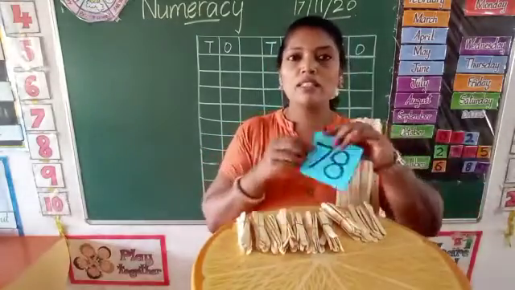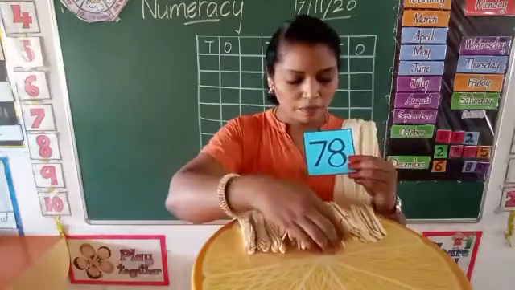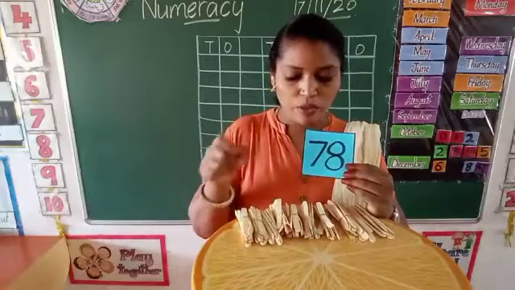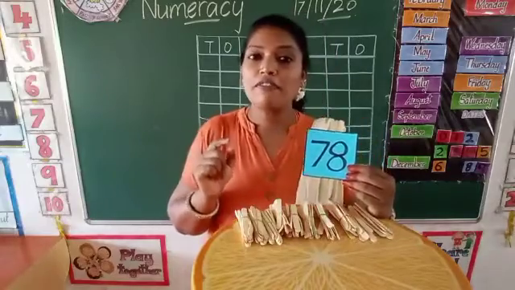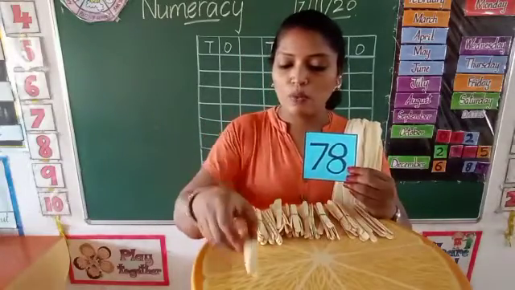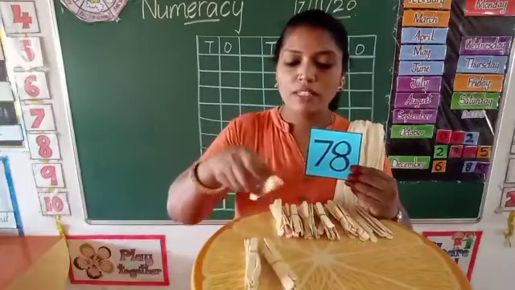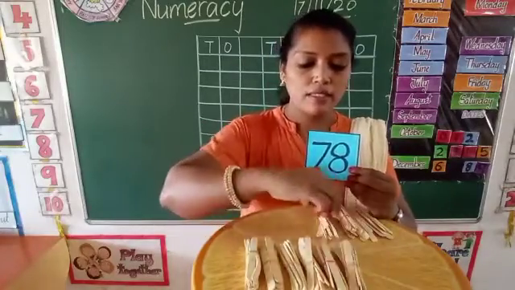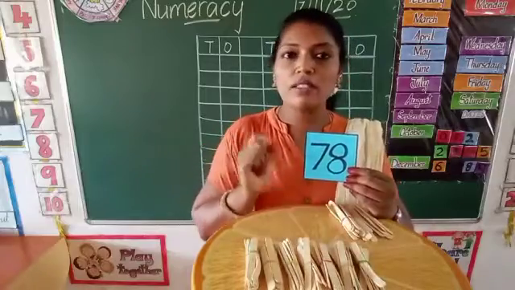Okay. Now we are going to do this activity with yet another number, and this is 78. 78 means 7 tens, 8 ones. So I'm going to pick 7 bundles. 1, 2, 3, 4, 5, 6, 7. So 7 bundles I have picked.